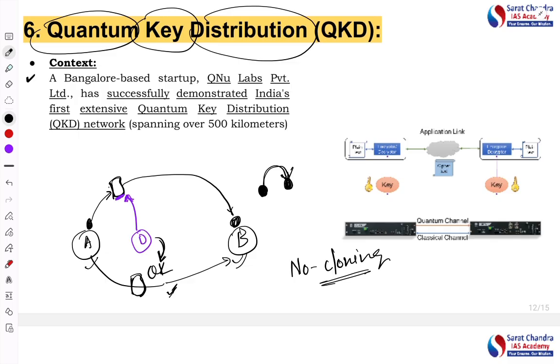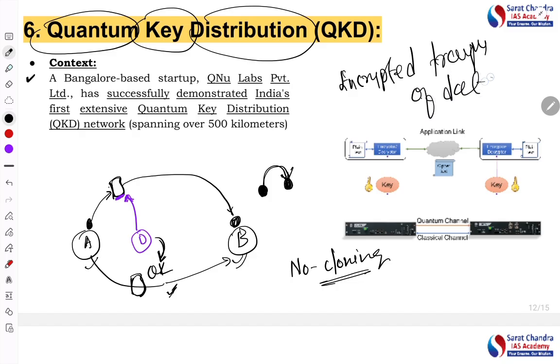And that is why quantum key distribution becomes very important for encrypted transfer of data. That's why it is important. Okay, that is the concept of quantum key distribution.